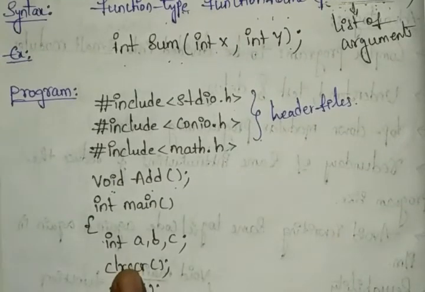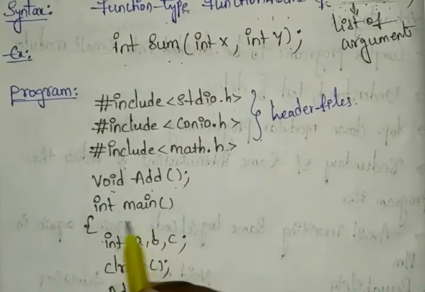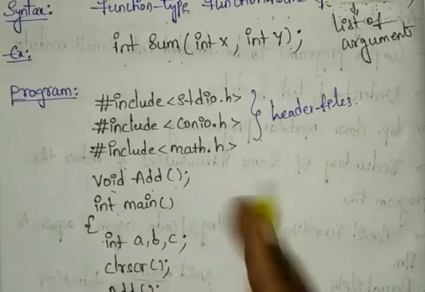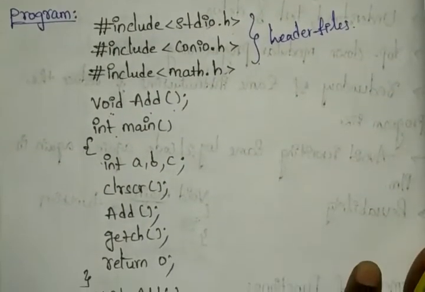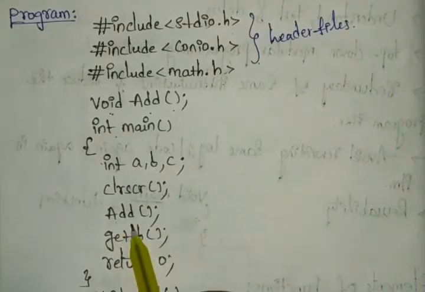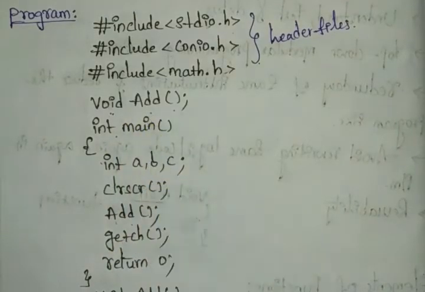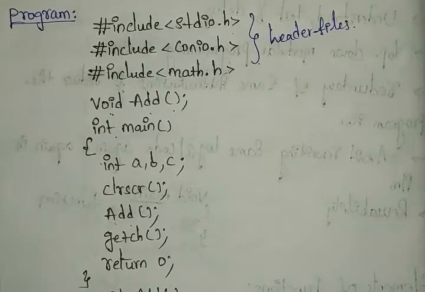Int main, here we have the int main. So here I am choosing our main method. In the main method I am writing int a, b, c, and after that here I took our function. Once we declare our function name, we can use that one several times in our program, right? Yes, here I am using our add function.